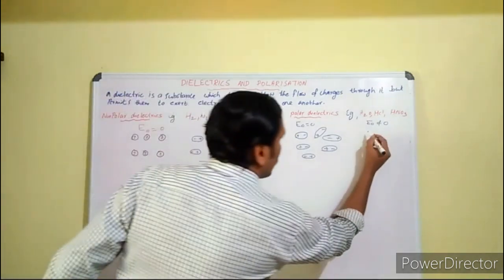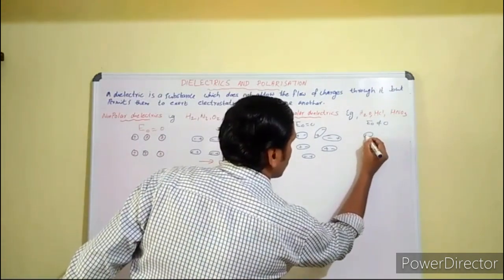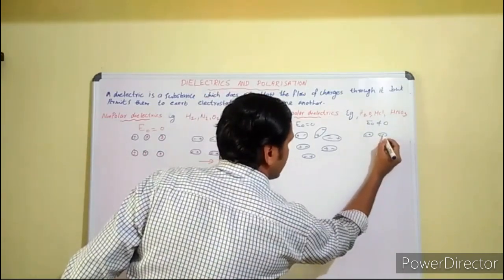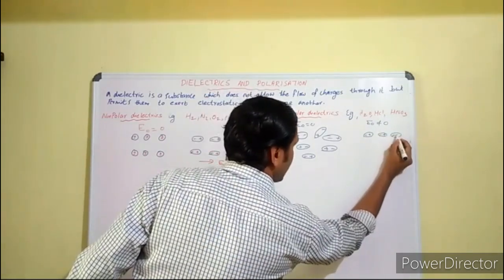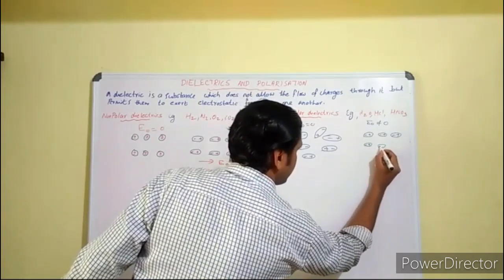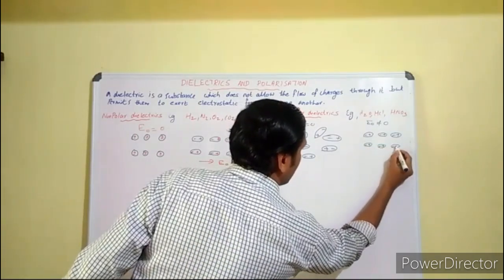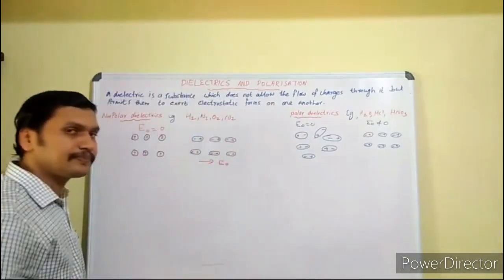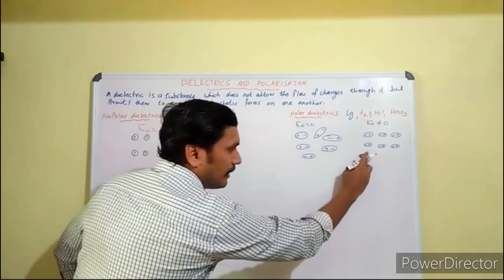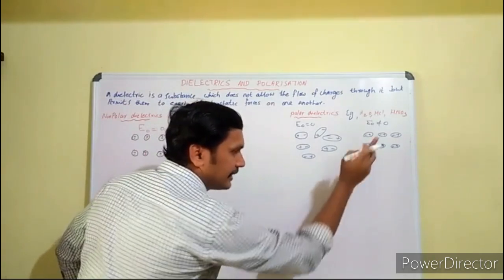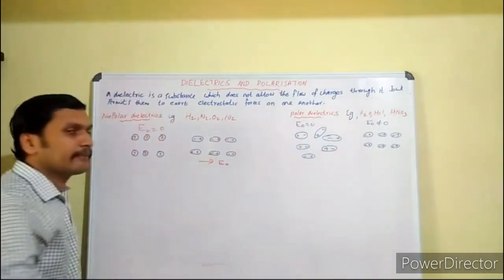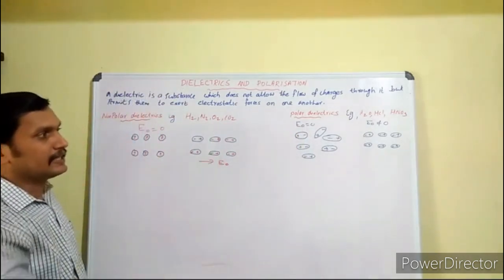All the molecules align in the same direction, parallel to the external electric field. See the alignment? To make the potential energy minimum, all the dipoles are aligned parallel to the external electric field.